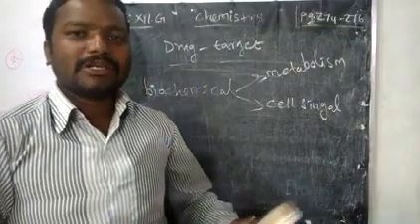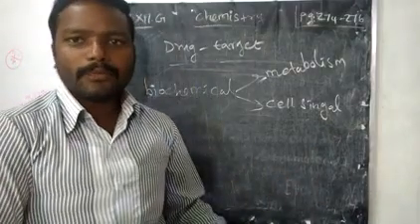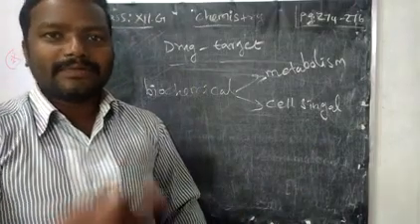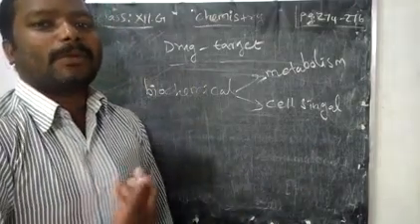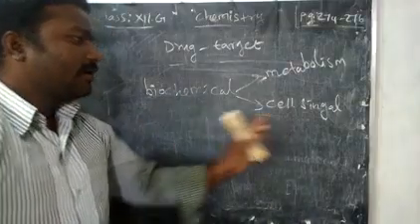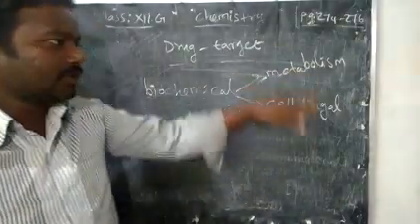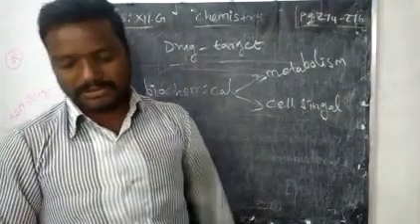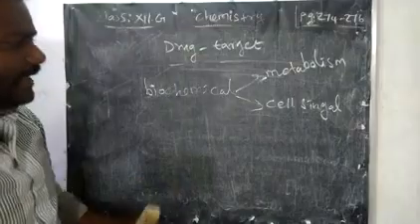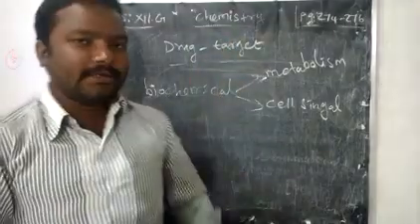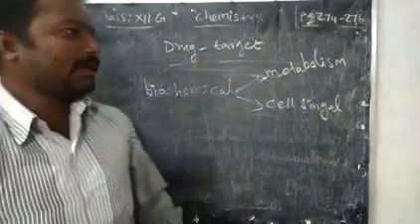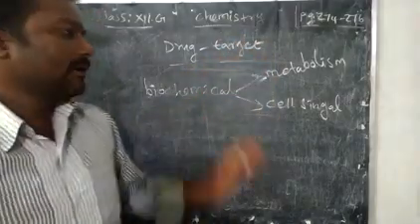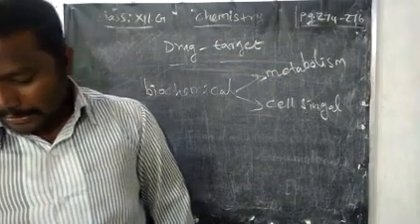For example, unfortunately you got a wound, okay. You want to stop the bleeding; it will take place because of that metabolic action as well as cell signal. When both take place, that reaction is called a biochemical process, okay. In that, how is the drug combining or acting in these two categories, metabolism and cell signal, right.